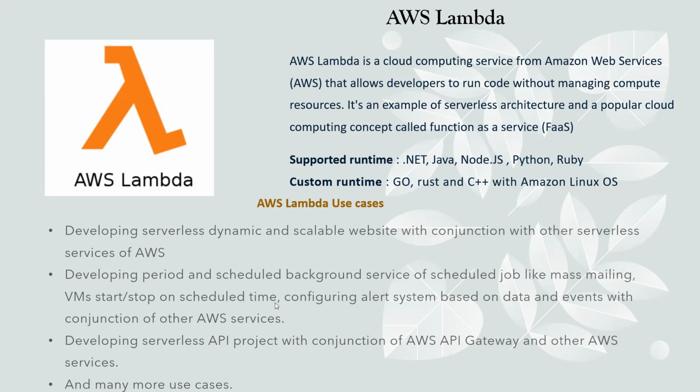Developing periodic and scheduled background services, as we discussed earlier. In enterprise application architecture, there will be multiple needs where you have to do some activity periodically on a schedule.